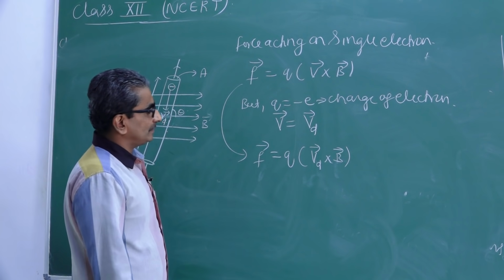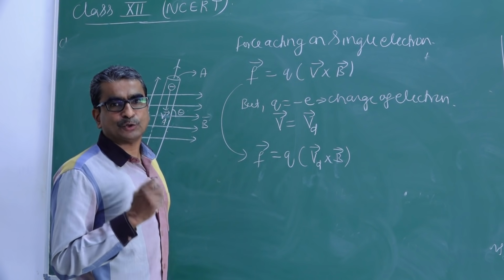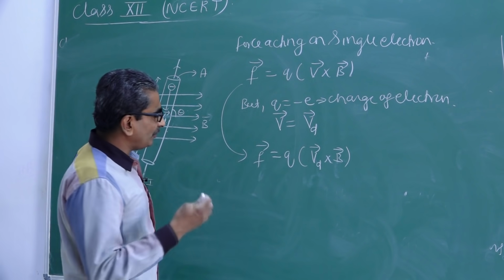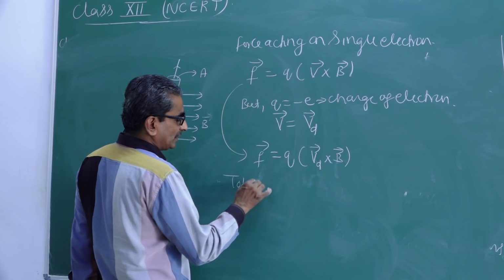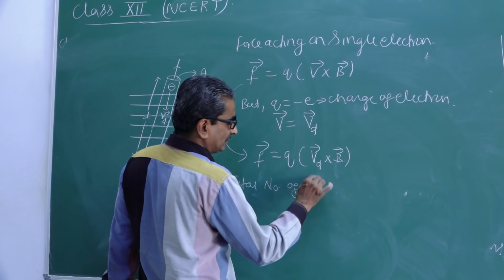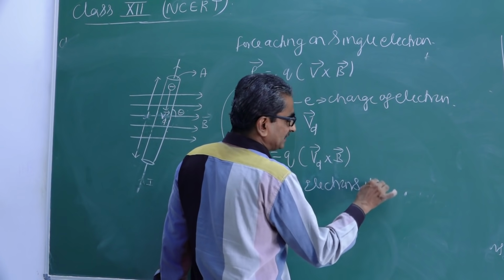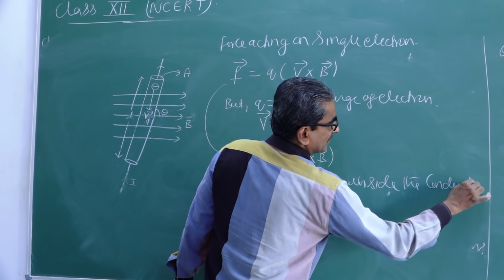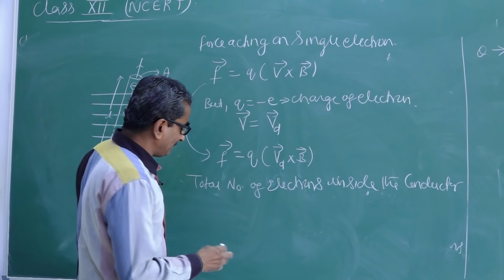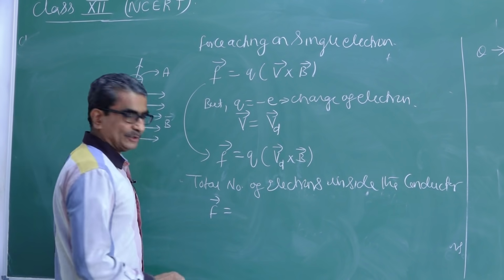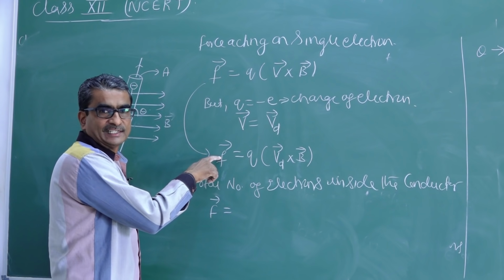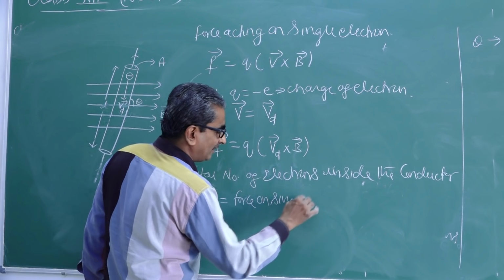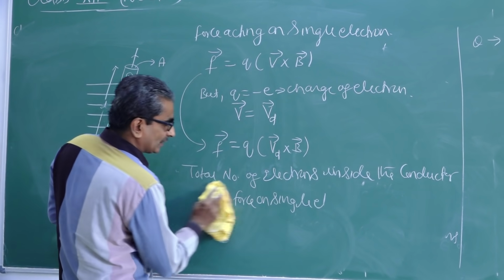First, you find out the total number of electrons contained in this entire conductor. How do you find it? The force on the entire conductor is given by capital F, equal to the force acting on a single electron times the total number of electrons.